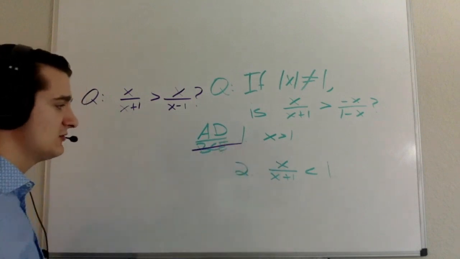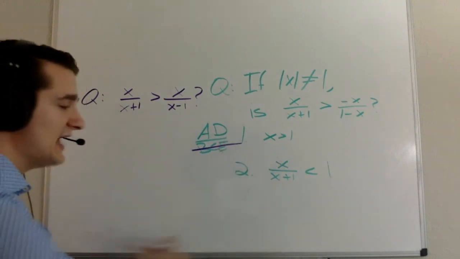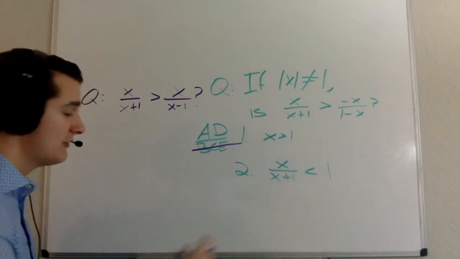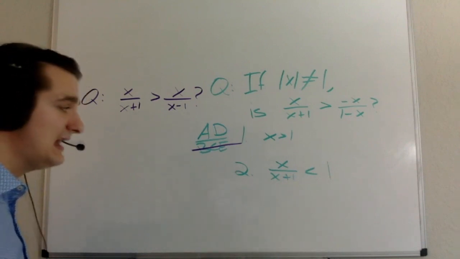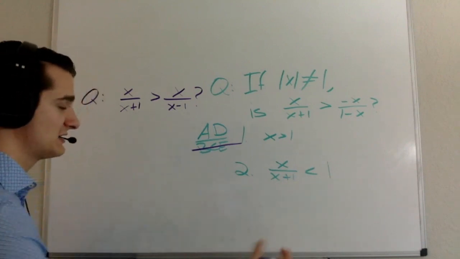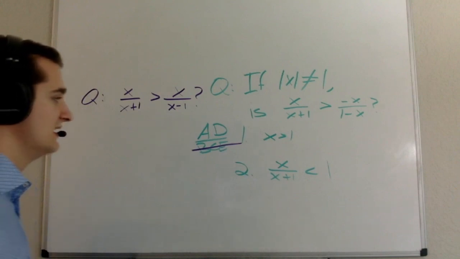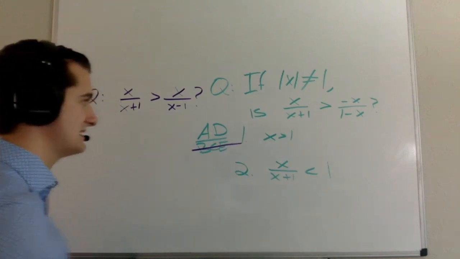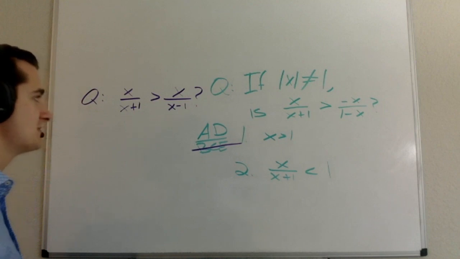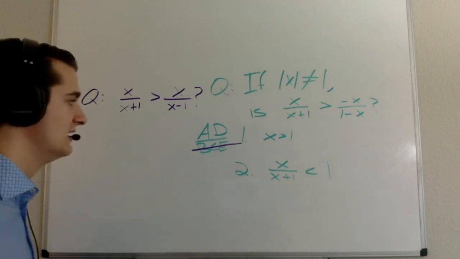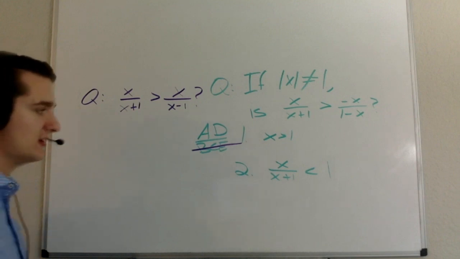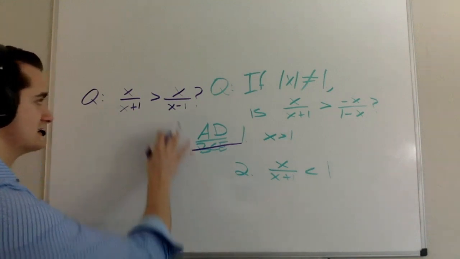And so all of a sudden, statement 2 doesn't actually give me a whole lot of information, right? For that to be true, x could be just about any positive number, and with any positive number, x over x plus 1 is going to be less than 1. And again, just because I know that I have some positive number doesn't necessarily tell me whether or not x over x plus 1 is going to be greater, right?